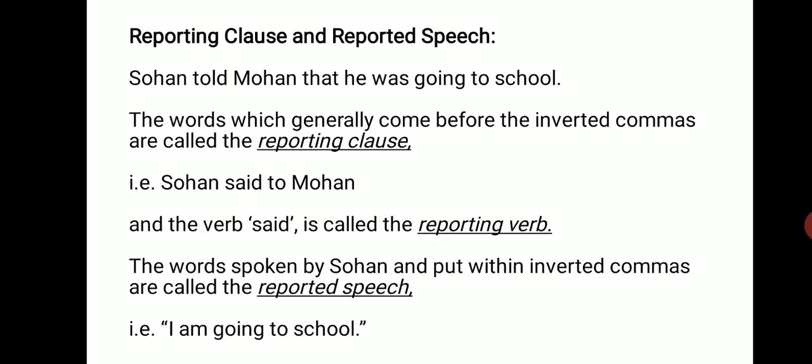So, Sohan said to Mohan is the reporting clause, and the verb said is called the reporting verb. The words spoken by Sohan and put within inverted commas are the reported speech. The sentence spoken by Sohan was, I am going to school. So, I am going to school is the reported speech. So, we have three parts: reporting clause, reporting verb, and reported speech.